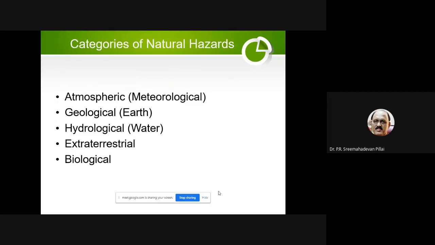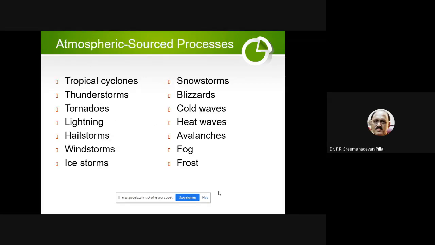Categories of natural disasters: atmospheric, geological, hydrological, extraterrestrial, biological. This I explained. Now see the next slide. Atmospheric sourced processes. These are the atmospheric hazards and disasters. There is a slight difference between hazards and disasters. That I will explain in the next class, where differentiation between hazard and disaster is coming. Now I am taking both almost in the same meaning.